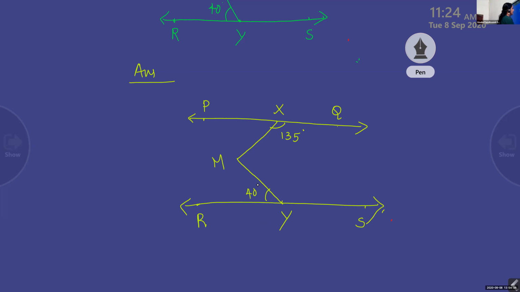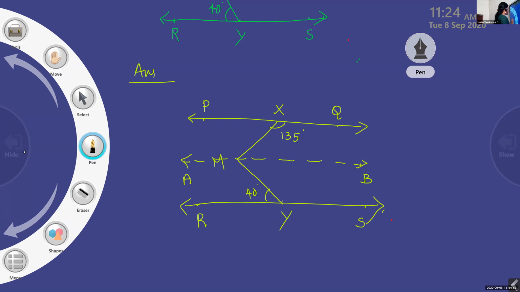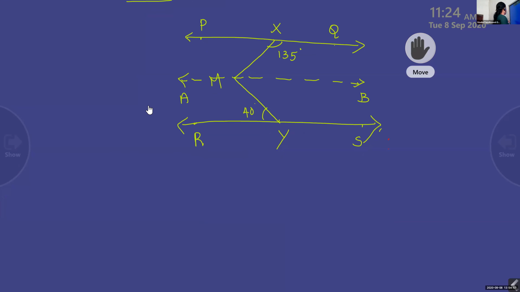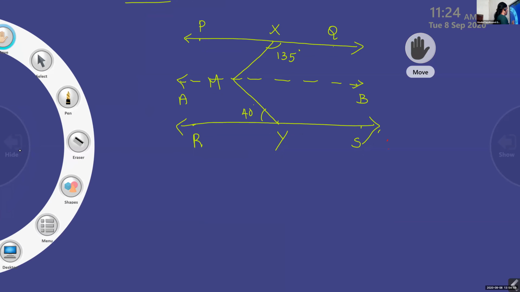And listen children, you have to draw one more line through M, AB. One more line parallel to PQ and RS. So that is the construction. You should write it as a step.